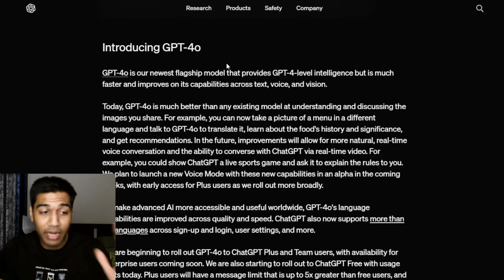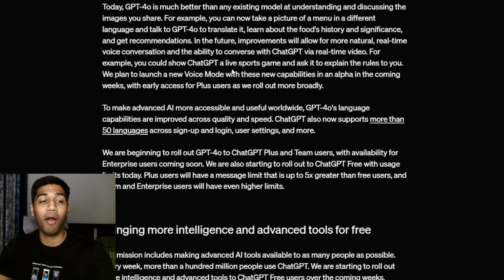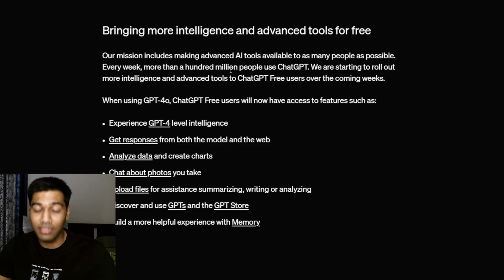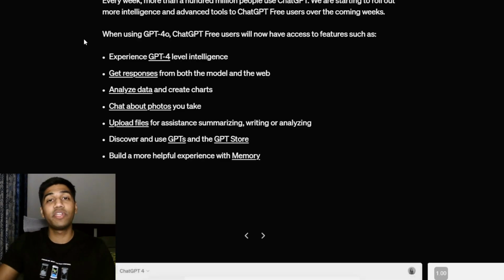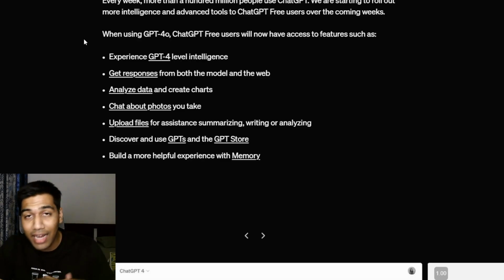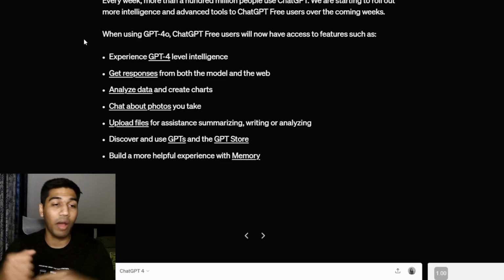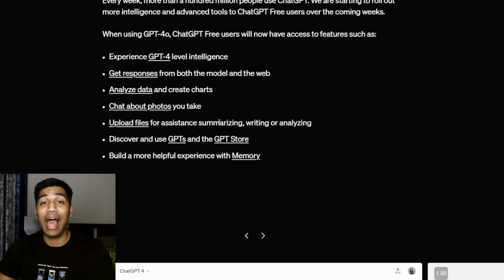And that is super great, because they really want to bring the power of AI to every person out there. In addition to that, they have launched something crazy. They are giving options for everyone to use all the features that are available right now for free. Analyzing data, adding photos, uploading files, and also giving access to GPTs is being made available to everyone.